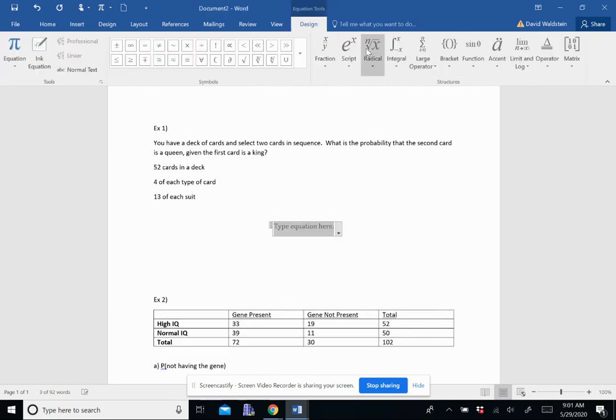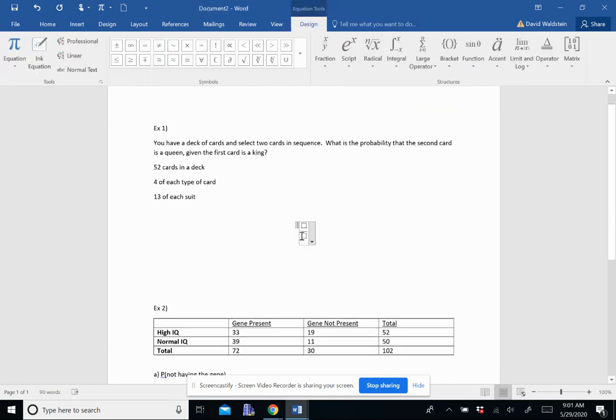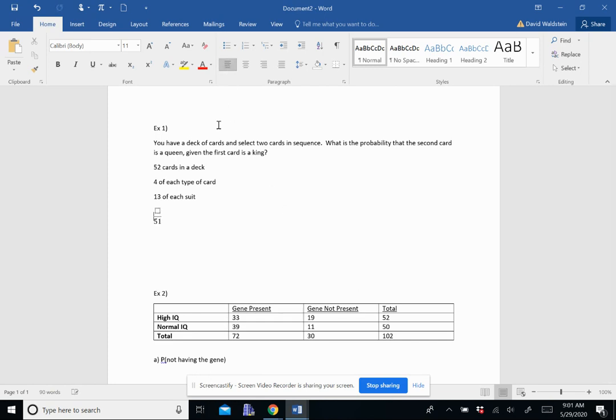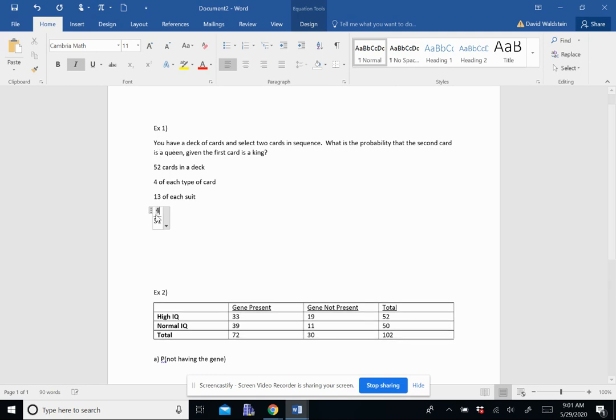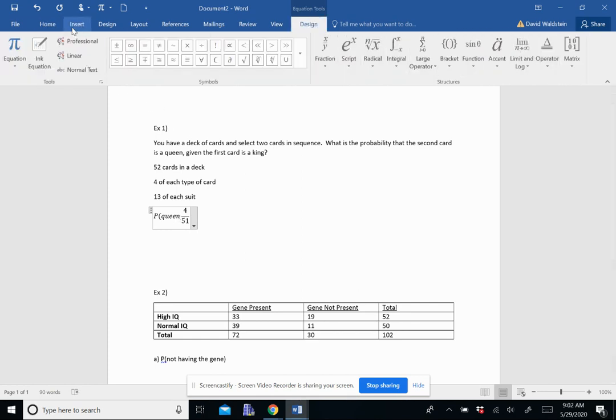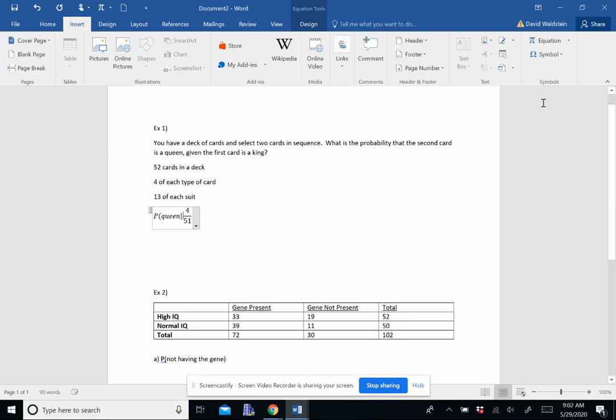That's going to be our denominator. And how many queens are there? Well, there are still 4 in the deck. So the probability of getting a queen given we already got a king equals 4 out of 51.